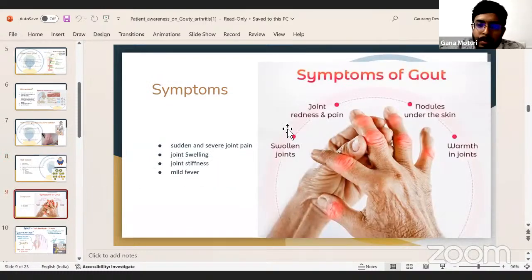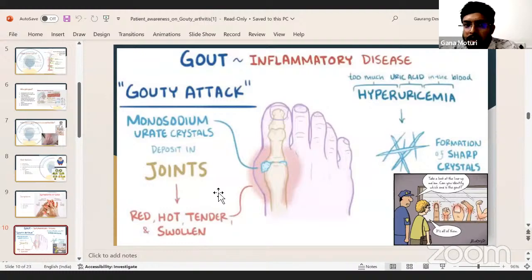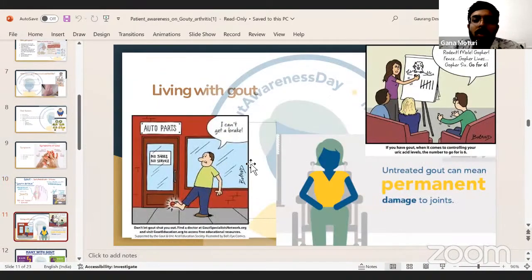So the symptoms of gout I've depicted in the picture clearly. There will be sudden severe joint pain in the involved joint, associated with swelling and stiffness in that particular joint, and the patient may also experience mild fever. So basically, gout is an inflammatory disease. The gouty attack is due to the monosodium urate crystals deposited in the first MTP joint, and the joint appears red, hot, tender, and swollen. So these are the main symptoms of gout. If gout is untreated, it can lead to permanent damage to the joints.